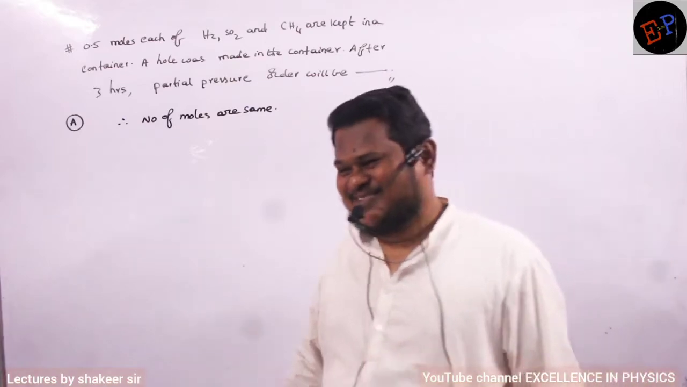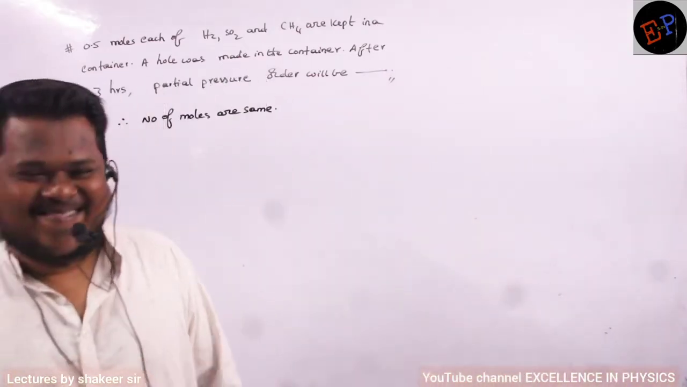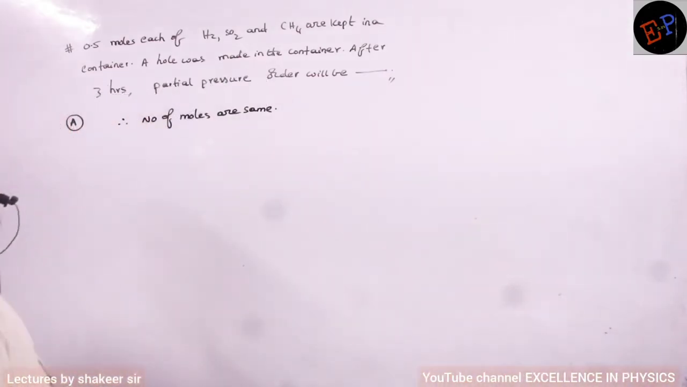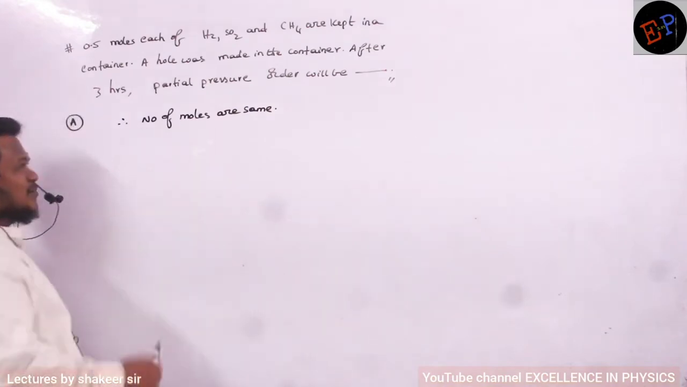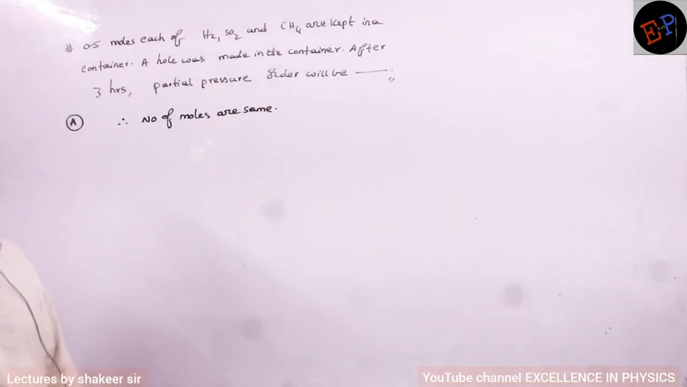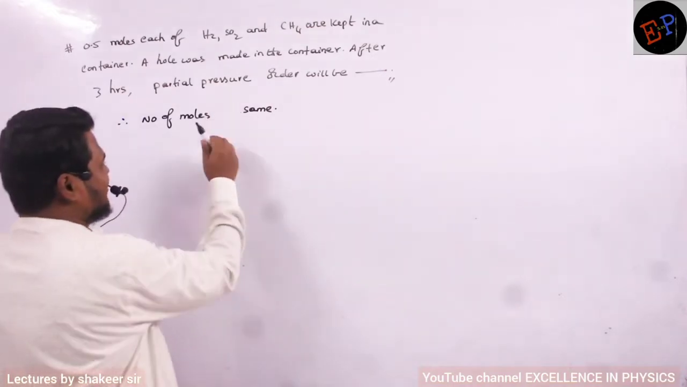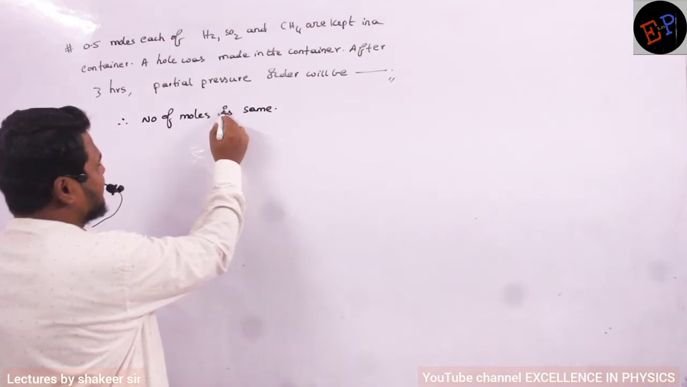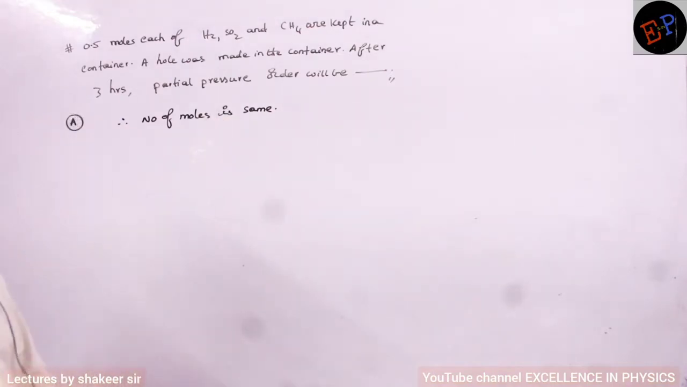Grammar ఒకసారి గుర్తు తెచ్చుకోండి. Moles కాదు సార్. But we are measuring to number, no? But we have different gases, no? Number of moles is same. I think that is correct.